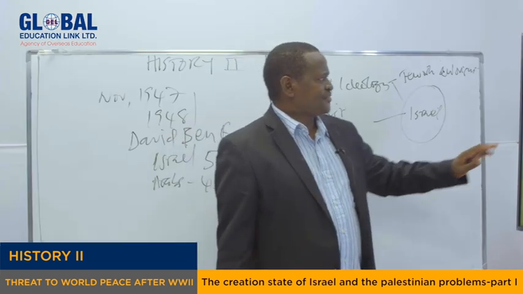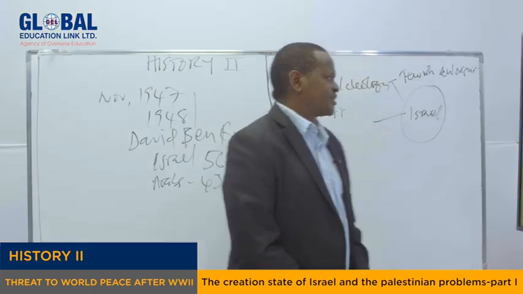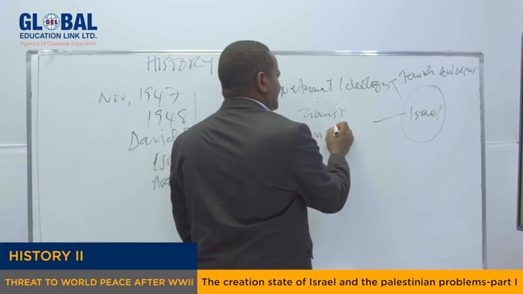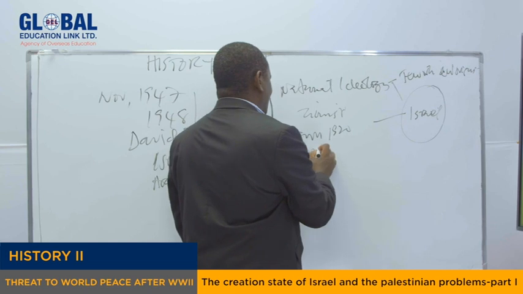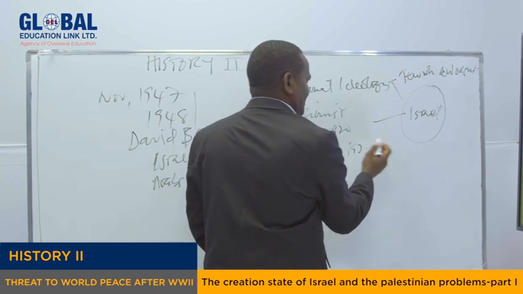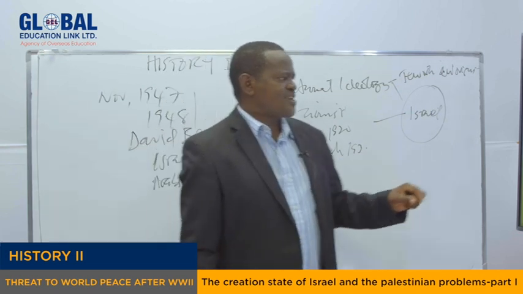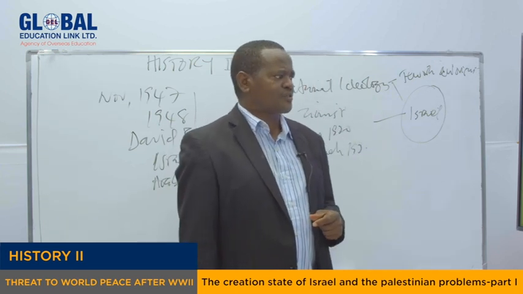My dear students, the second factor for the creation of the State of Israel is the formation of two terroristic groups. In fact, three terroristic groups. One was called the Irgun, and this was established in 1920, and the other was called the Haganah, and this was established in 1931. And of course, the other one was called Lehi. In fact, these three terroristic groups used to fight against the British, demanding the establishment of a new state of Israel.